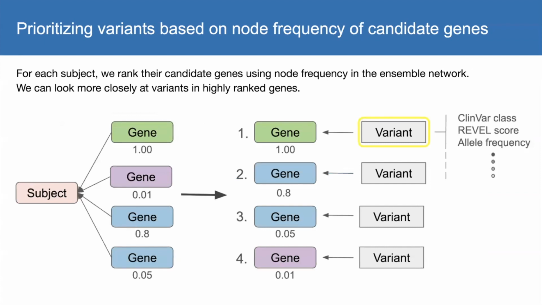We also can prioritize variants based on the node frequency in the candidate genes. For each subject, we rank their candidate genes using node frequency in the ensemble network, and we can look more closely at the variants in highly ranked genes.